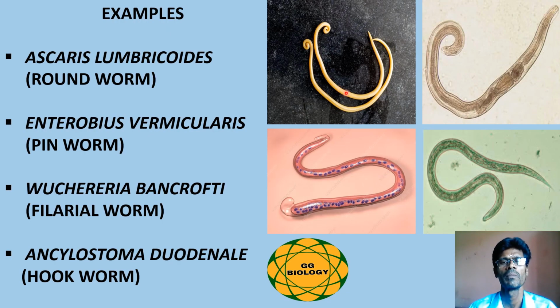Some common examples of roundworms are Ascaris lumbricoides, which is commonly known as the roundworm, and Enterobius vermicularis, which is commonly known as the pinworm, and Wuchereria bancrofti, commonly known as the filarial worm, and Ancylostoma duodenale, which is known as the hookworm.